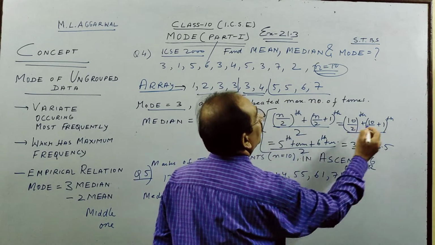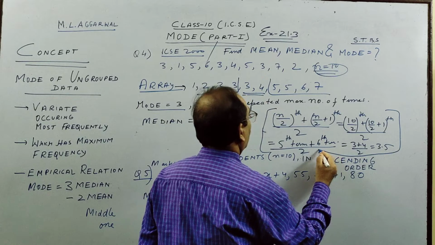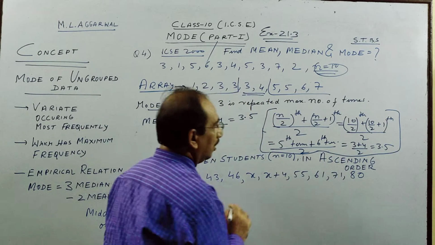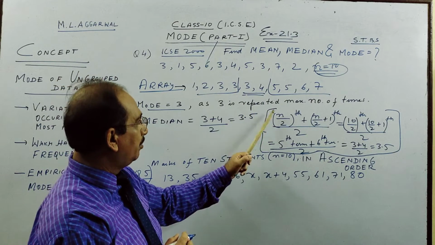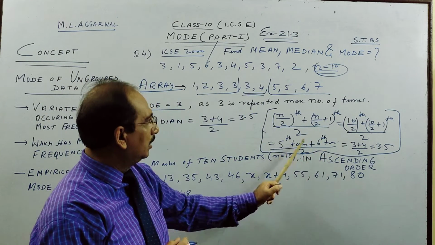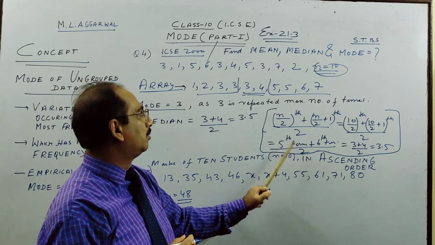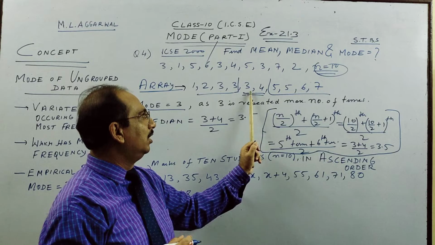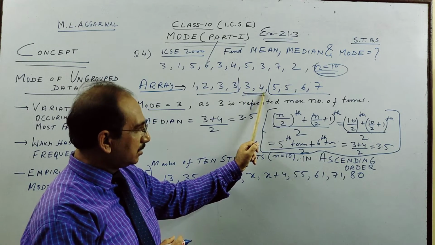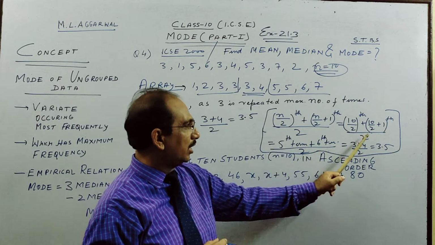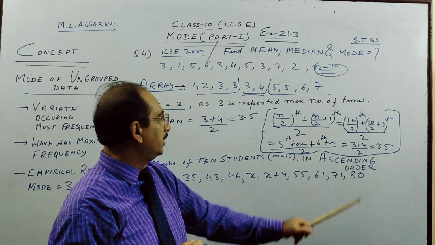So this is how we do it with the formula: n by 2, that is the 5th term, and 10 by 2 plus 1, the 6th term, divided by 2. So what I told you with logic, we did by leaving the 5th and 6th terms: there are 2 middle terms, and the median is the mean of those. So this is how you will write if you want to write in detail.